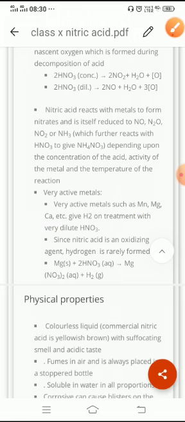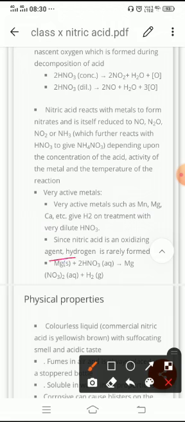Otherwise, nitric acid is a strong oxidizing agent. Whenever it reacts with metal, it gives oxides of nitrogen. Only with manganese, magnesium and calcium does it give hydrogen gas. So since nitric acid has oxidizing agent properties, with other metals it gives oxides of nitrogen, but with these three it gives hydrogen gas, but in dilute form.